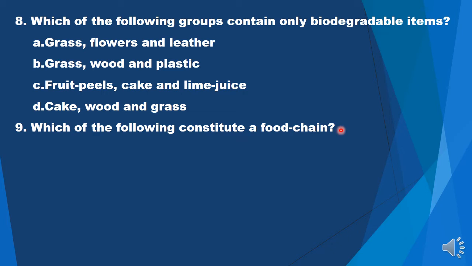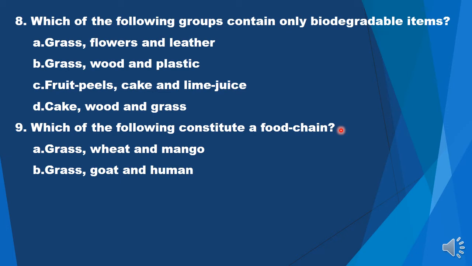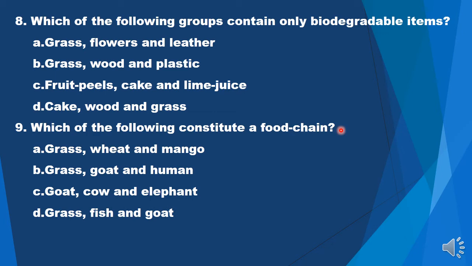So let us see the choices here. Grass, wheat, mango. Grass, goat, human. Goat, cow, elephant. Grass, fish and goat. So here the correct option is option B. And let us discuss why other options were not true.